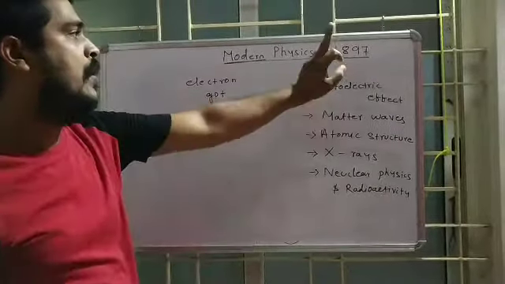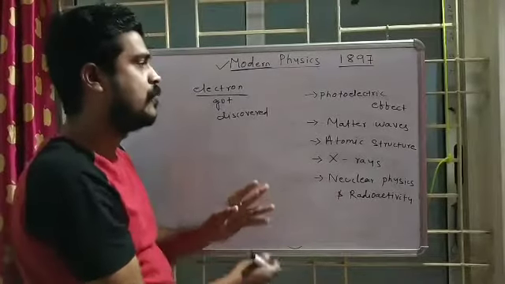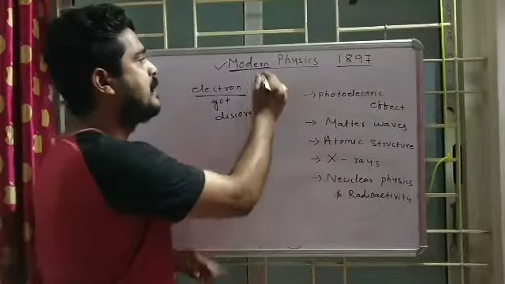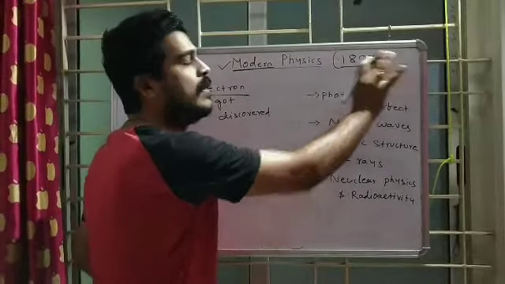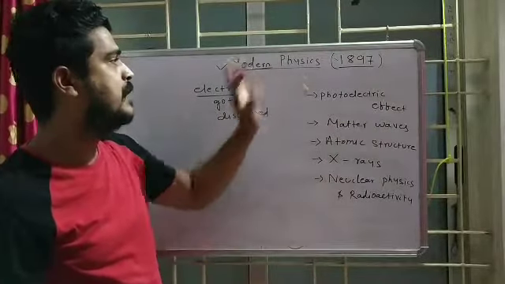Before 1897 that was physics, and after 1897 when the electron got discovered, the scientists gave the name modern physics, because after discovering the electron, many new concepts came into the picture. It's also not modern, but physics from 1897 is known as modern physics.